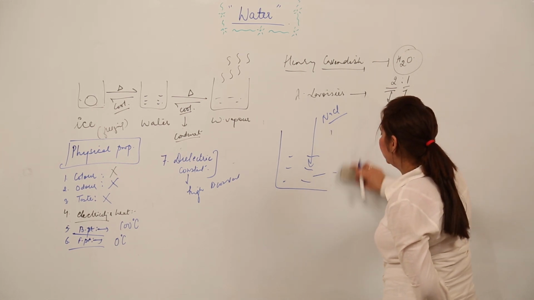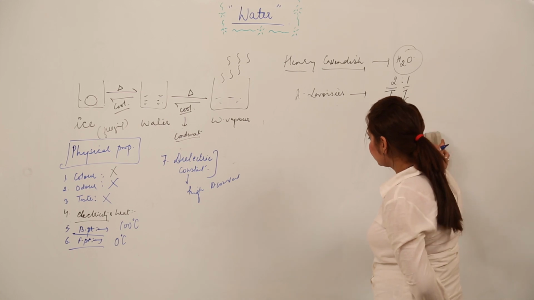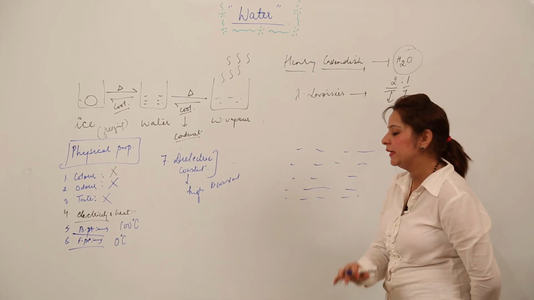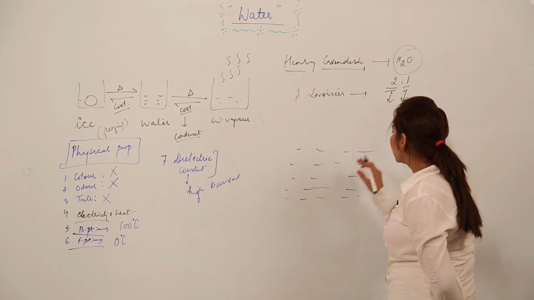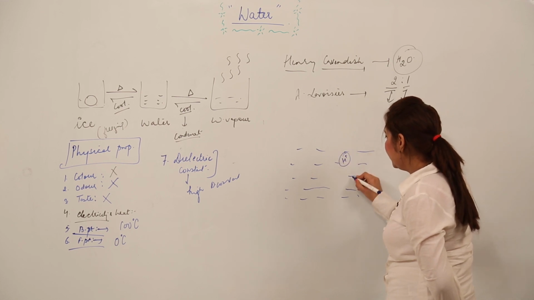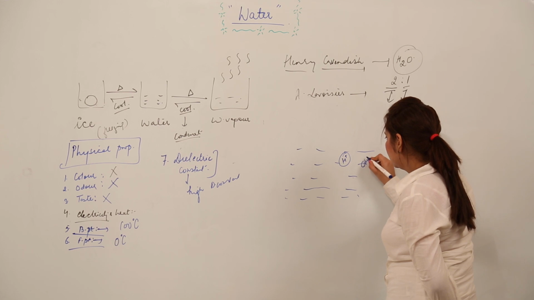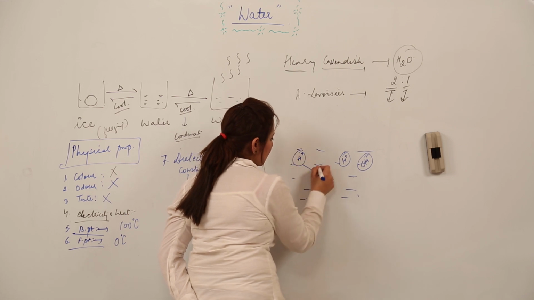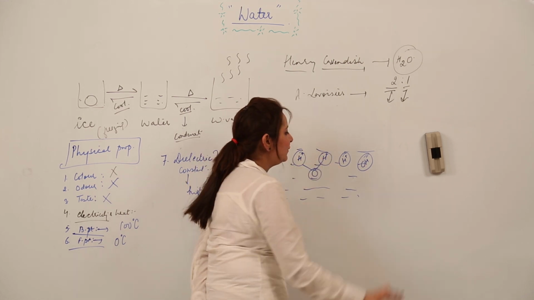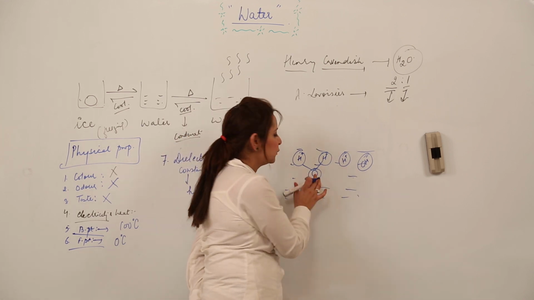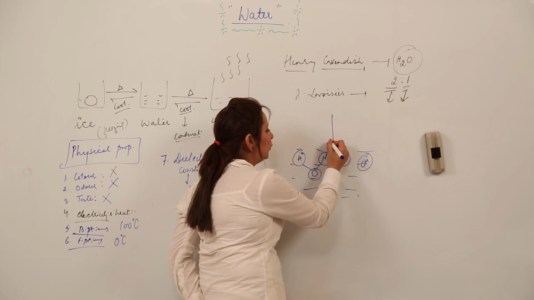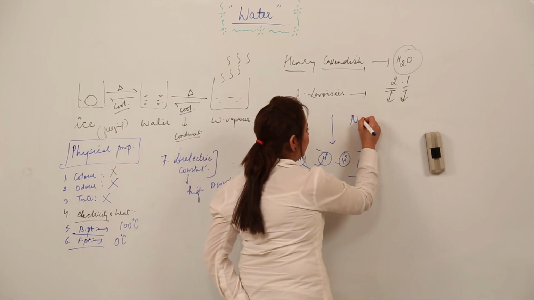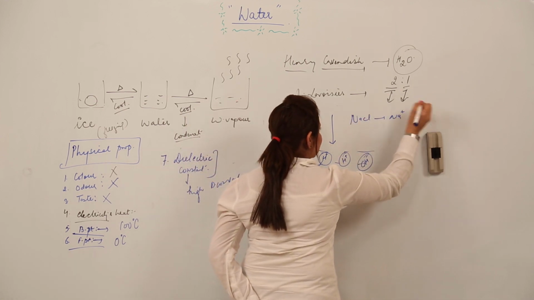I'll draw a big beaker to make you understand properly. Suppose we have this water in a beaker, and in water we have the ions, you know that. Like this we have, or you can draw it in this way. We have these kinds of structures. Either way you explain it, both are correct. So when you add salt to it, what happens? NaCl just breaks up into Na positive and Cl negative.